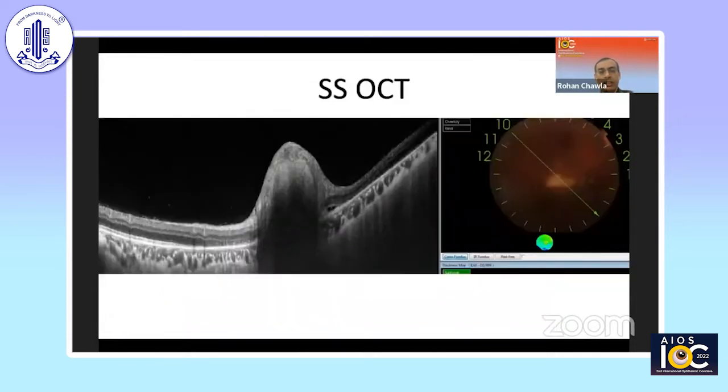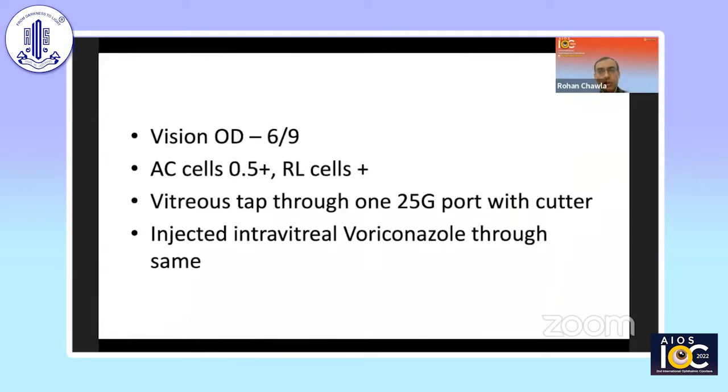OCT again displays that this lesion is there in the retina with a lot of shadowing. And here the choroid relatively appears undisturbed. Although there is shadowing, the surrounding tissue does appear to be undisturbed. Visual acuity was good, but signs of inflammation were present.